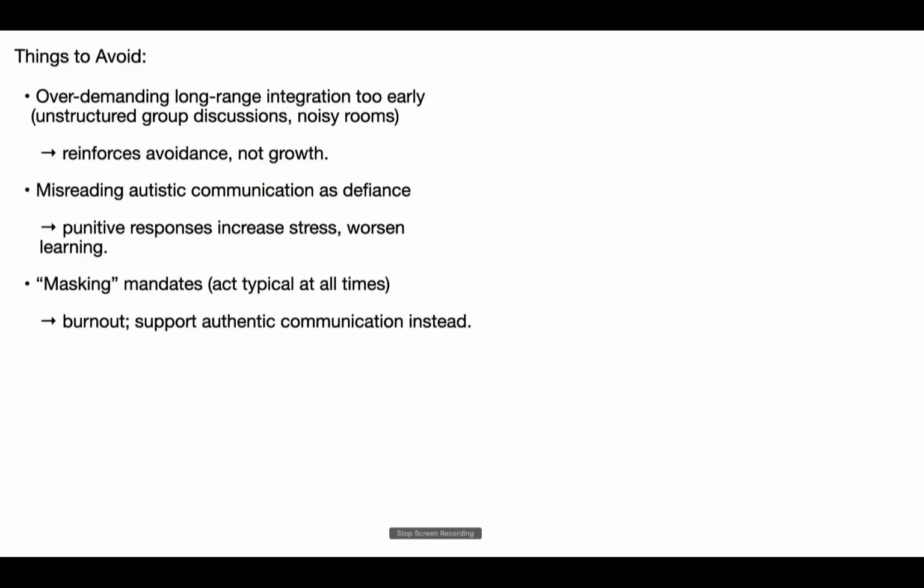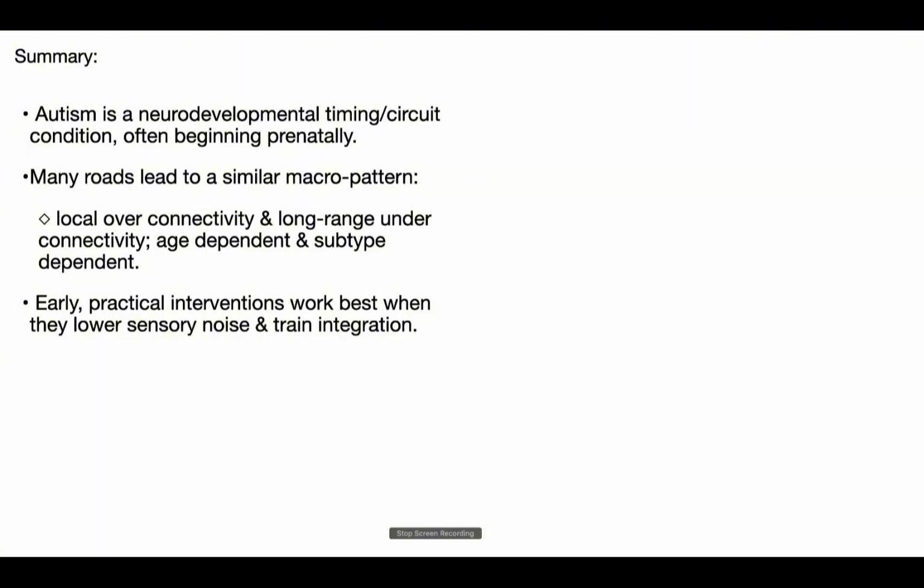Masking mandates, which force continual performance of neurotypical behavior, lead to burnout and reduced functioning. The correct approach is supporting authentic communication instead of enforcing constant compensation. Autism is fundamentally a neurodevelopmental timing and circuitry condition that often begins prenatally. Many different genetic and environmental pathways converge on the same macro pattern of local overconnectivity paired with long-range underconnectivity, with